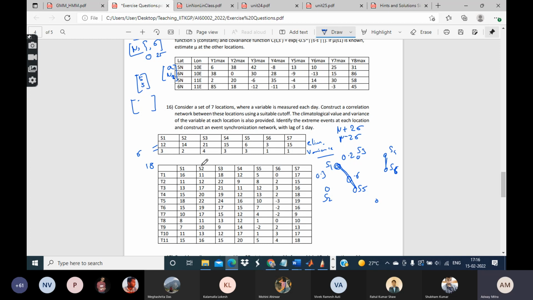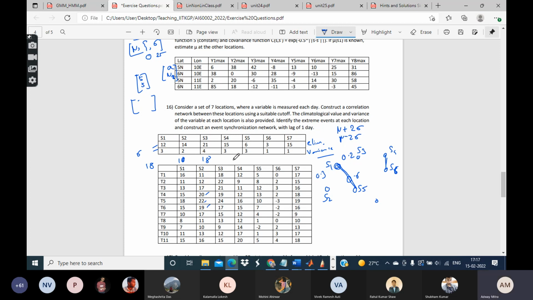If you consider S2, the values more than 18 or less than 10 are to be considered as the extremes. Which are more than 18? This one, this one, this one. These three are more than 18. Less than 10, none.